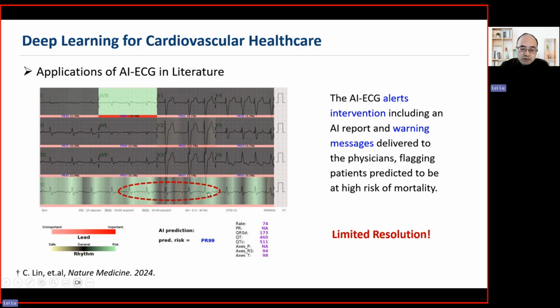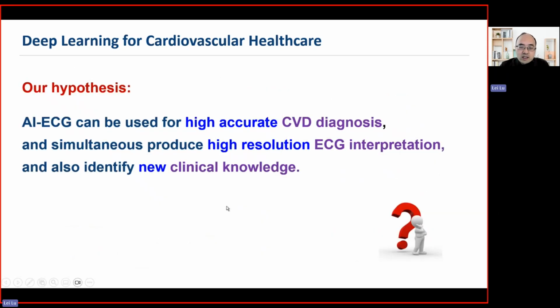You can see here, they have this bright color as important information, but it's difficult to read those specific morphology features. So they also have limited resolution. So that's the research of AI ECG in the literature. Our hypothesis in this research is that we assume AI ECG can be used for highly accurate CVD diagnosis, and simultaneously it can produce high resolution ECG interpretation. And also, because of the high quality ECG interpretation, we assume it can identify new clinical knowledge.